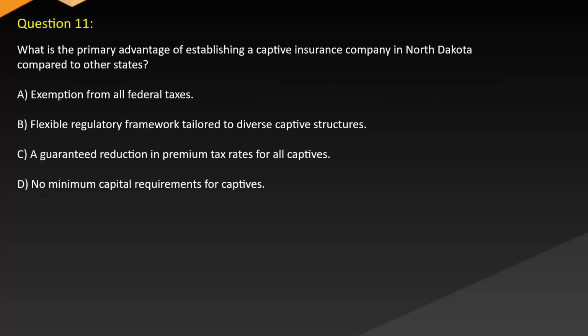Question 11. What is the primary advantage of establishing a captive insurance company in North Dakota compared to other states? A. Exemption from all federal taxes. B. Flexible regulatory framework tailored to diverse captive structures. C. A guaranteed reduction in premium tax rates for all captives. D. No minimum capital requirements for captives.